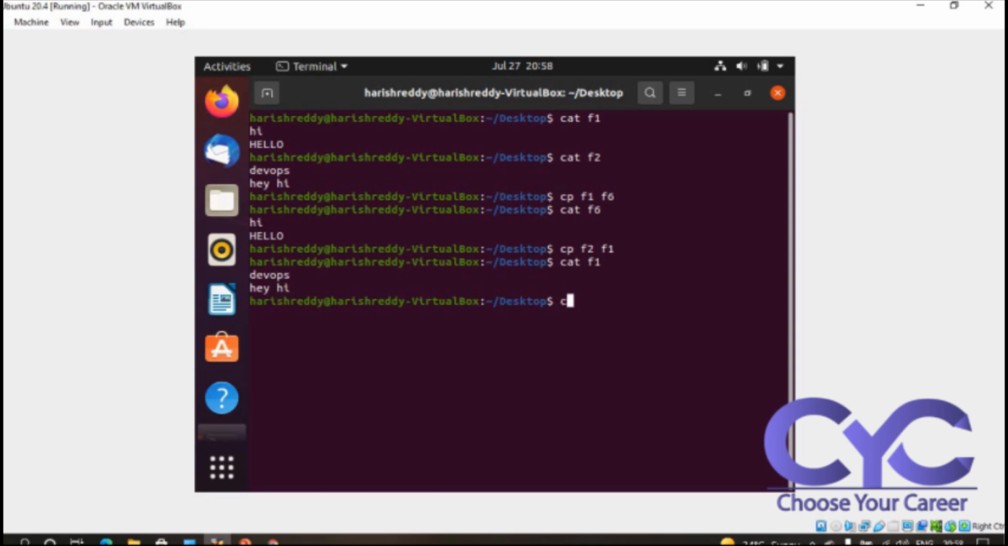I want to check this particular file, cat f1. I have this data in the f1 file. So this is how we are transferring the data by using the cp command from one folder to another folder. This is how we are working under Linux.